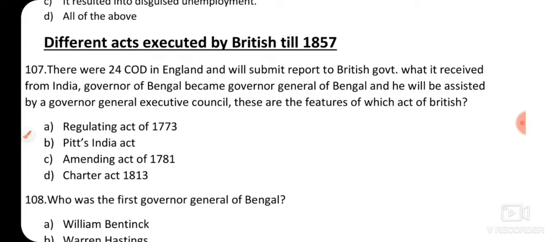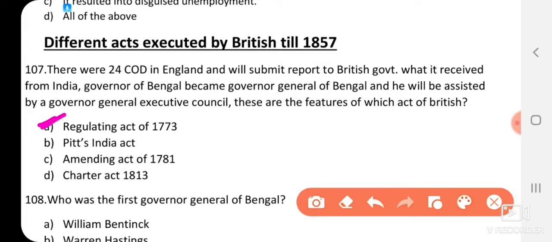Option A, Regulating Act of 1773. Option B, Pitt's India Act. Option C, Amending Act of 1781. Option D, Charter Act of 1813. The correct answer is the Regulating Act of 1773.